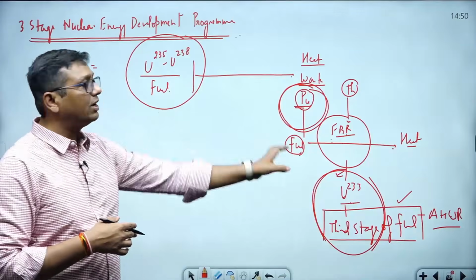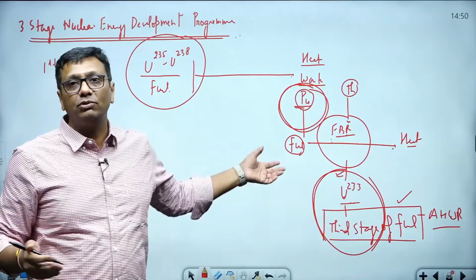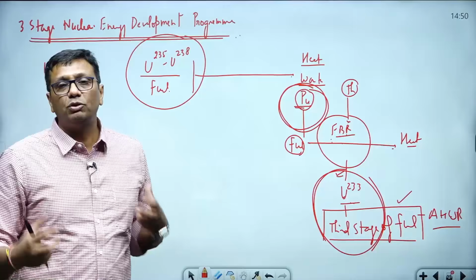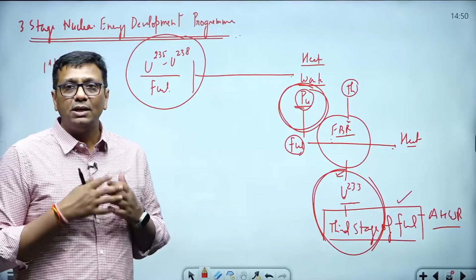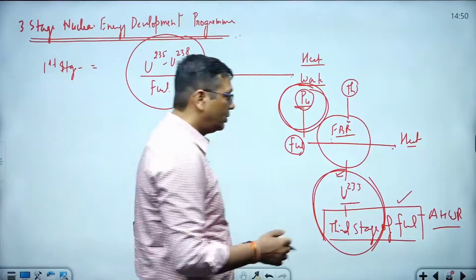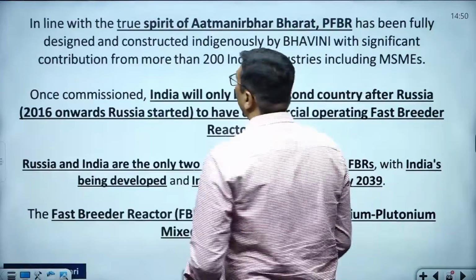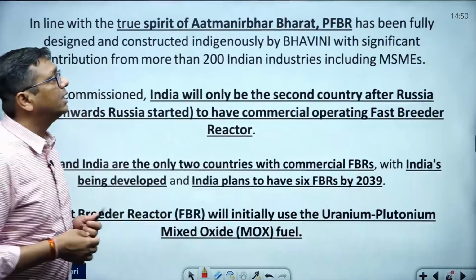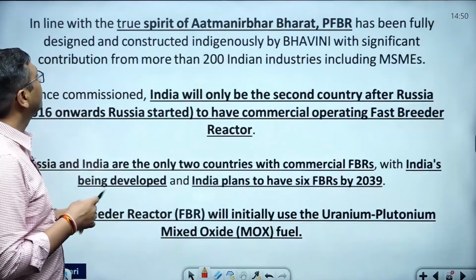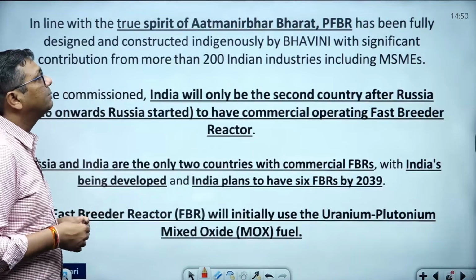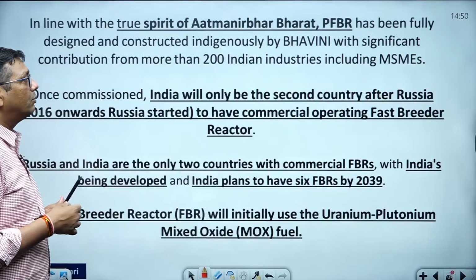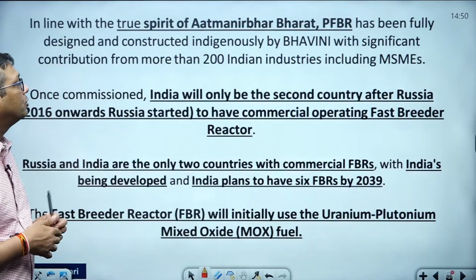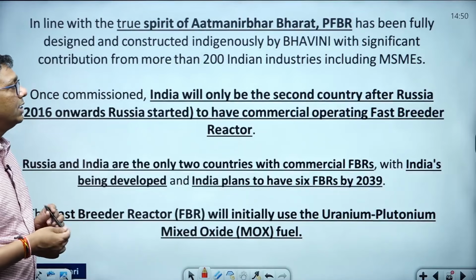So further I just have to repeat, maybe somebody is listening for the first time, with all the connection of how the first stage, second stage and third stage are already connected, those programs brought by Homi Jehangir Bhabha. In true spirit of Atmanirbhar Bharat, PFBR, a fast breeder reactor, indigenously designed by Bhavini, is work with significant contribution from more than 200 Indian industries, including MSMEs.